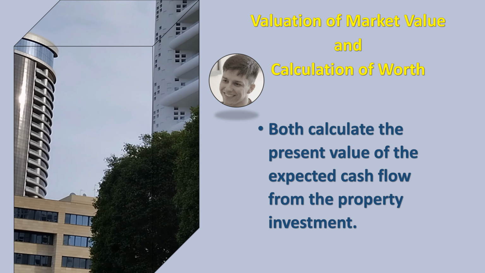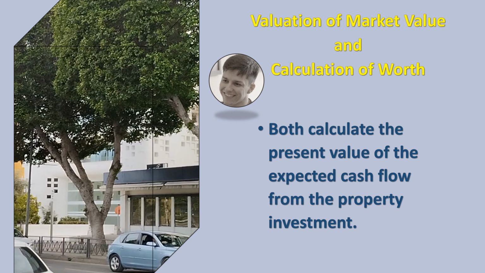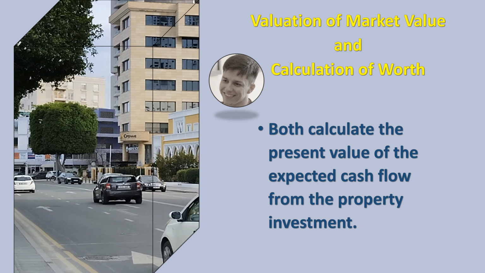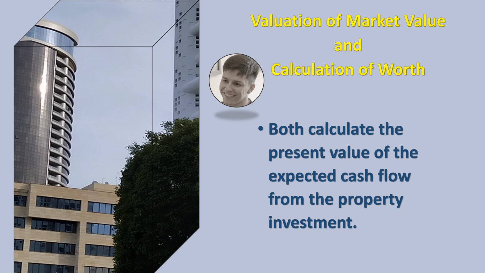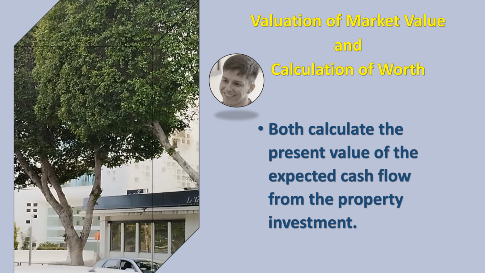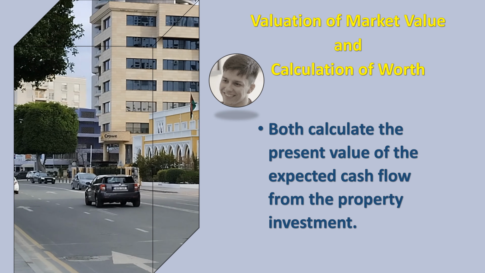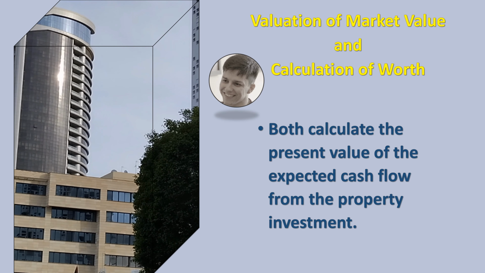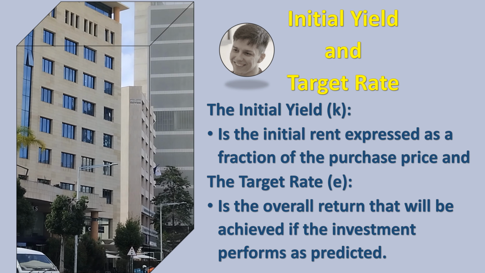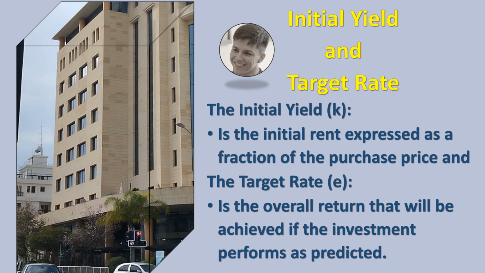Both valuation of market value and a calculation of worth calculate the present value of the expected cash flow from the property investment. The difference is that valuation of market value uses market-derived information to assess the capital value of the asset, and the calculation of worth uses owner's specific forecasts to determine the attractiveness of the investment relative to its market value. In video 1, it has been established that different investors choose different benchmarks by which to judge the attractiveness of an investment.